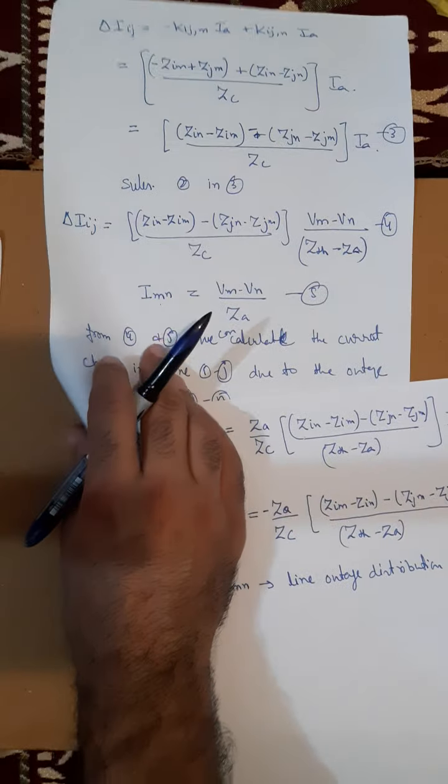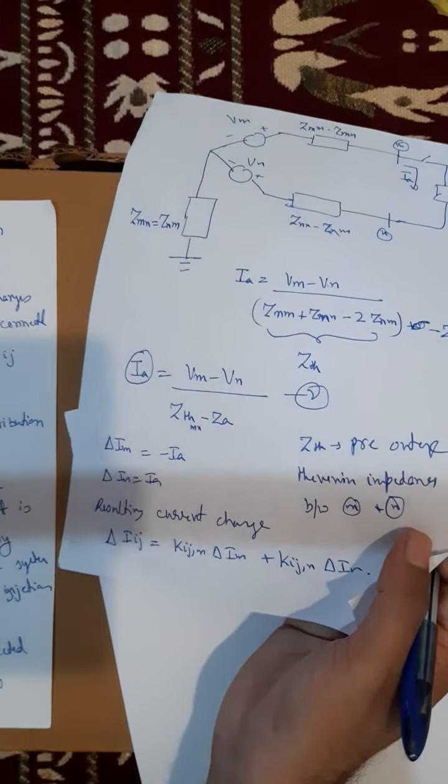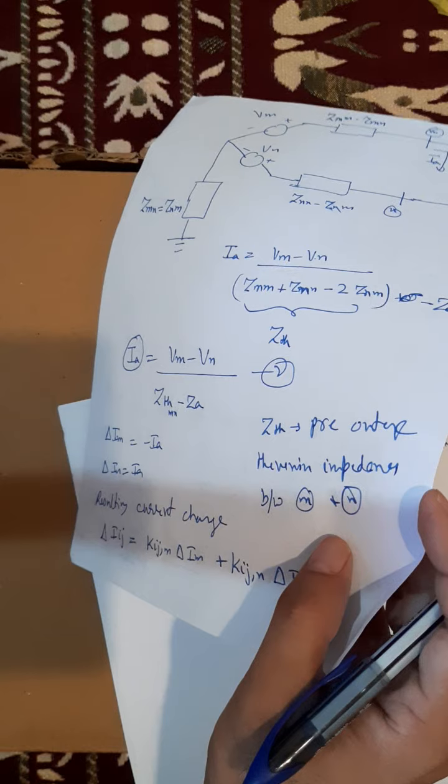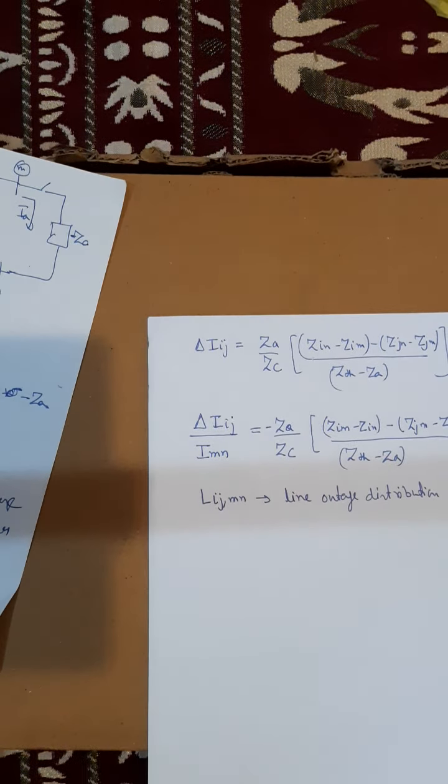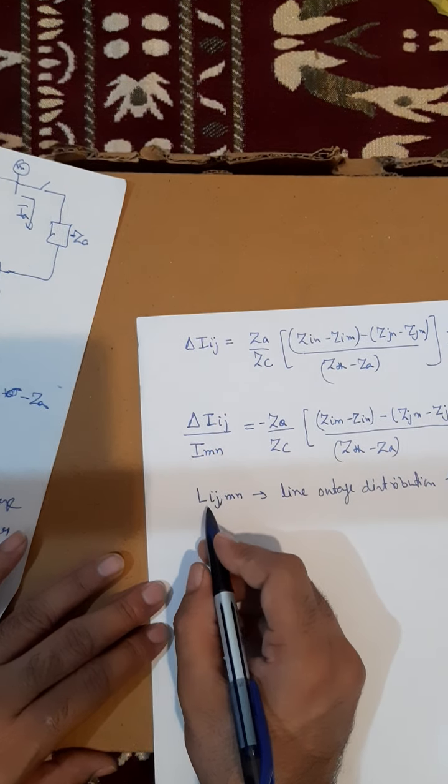Let me shift my pages front and back in order to check. Okay, yes, right. So this is Lij,mn.